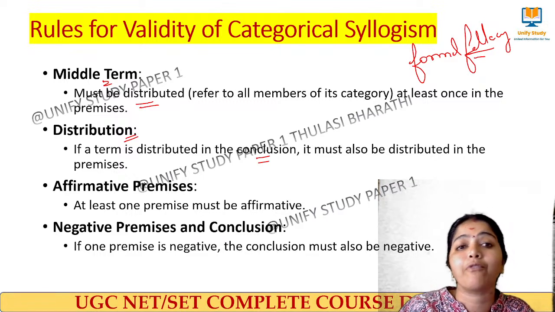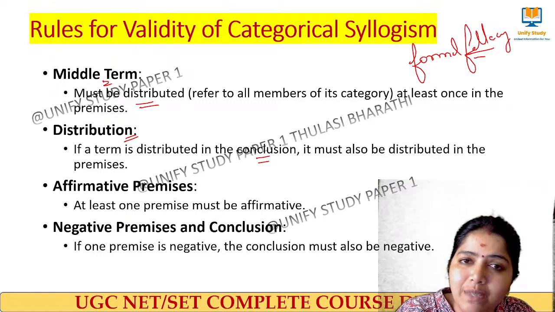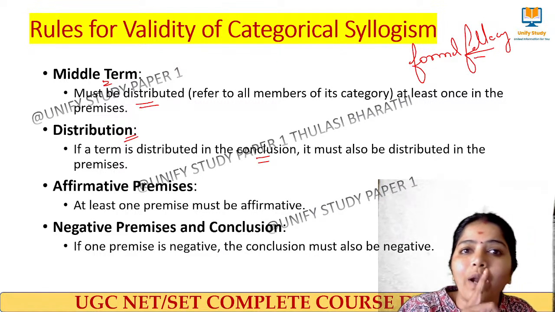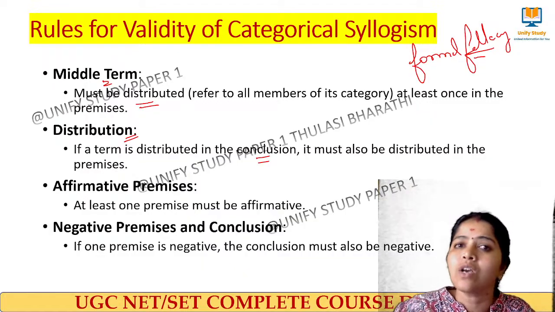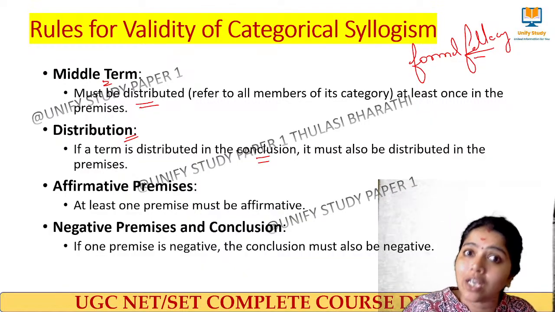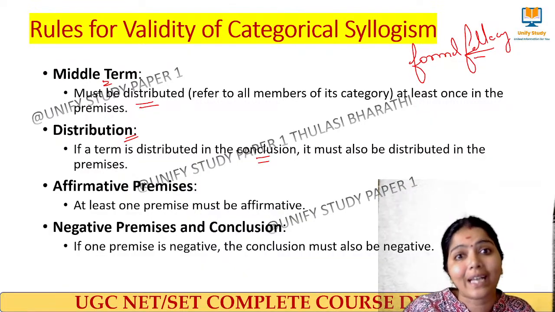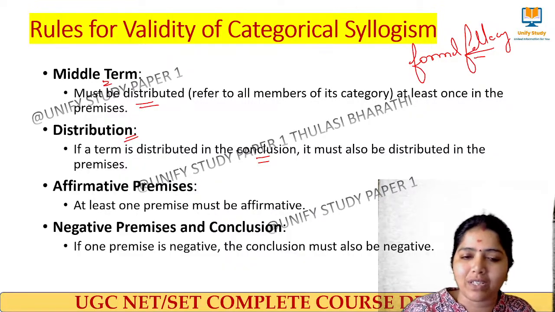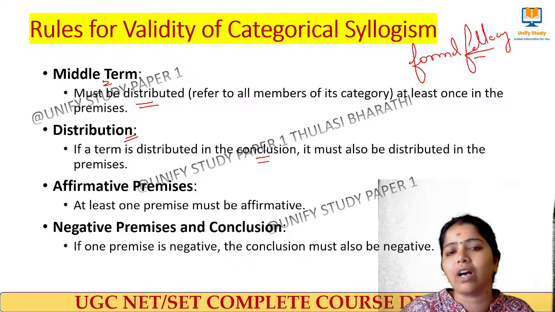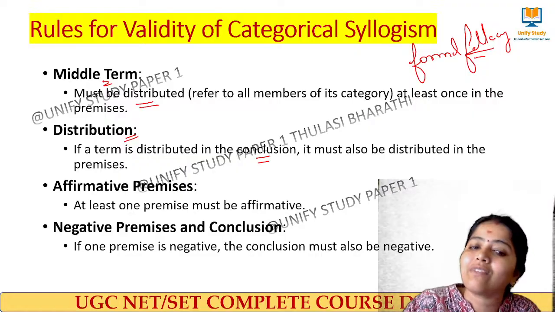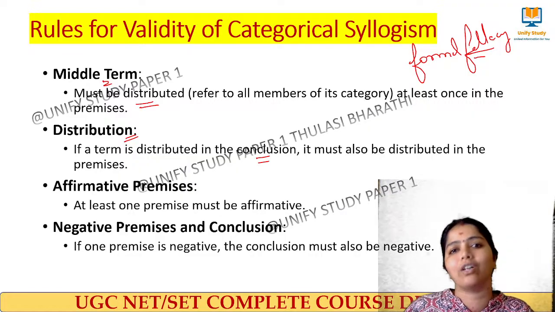Next one, we have the affirmative premises. At least one premise must be affirmative, because when both premises are negative, it will not be able to come to a conclusion.